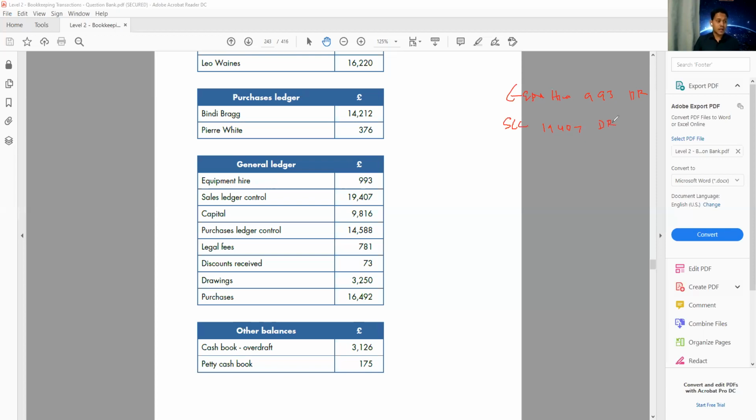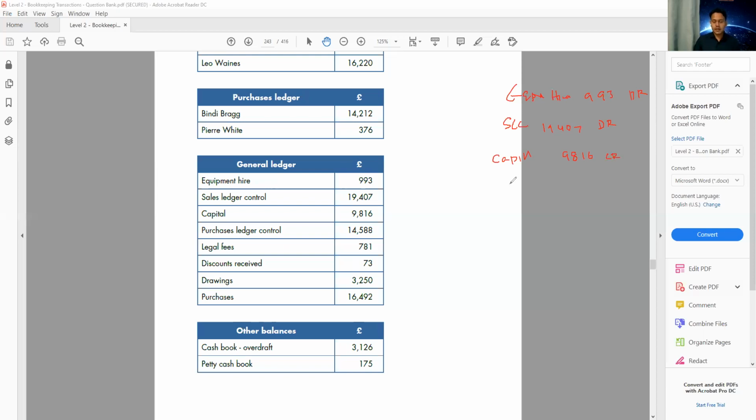Don't be confused why it was credit before, because we moved from the cash book. You need to be careful. And normally the sales ledger control is always debit. Then we have capital, that is 9816. And capital is always credit.